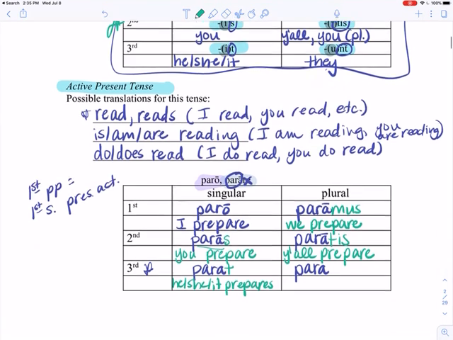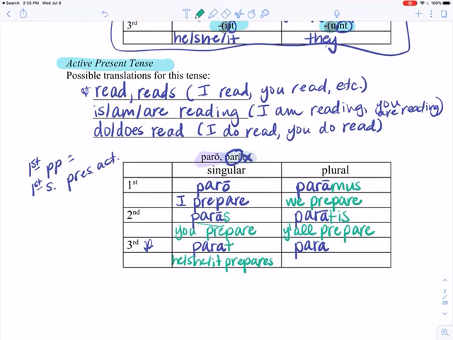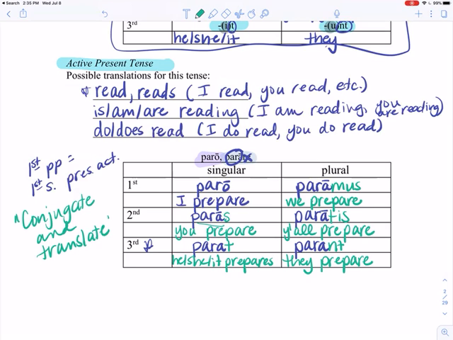And then last, we're going to take para, and we're going to add nt for third plural, and this is going to be they prepare. Okay? All right, so what we just did was called conjugate and translate. Okay? That's what we just did.